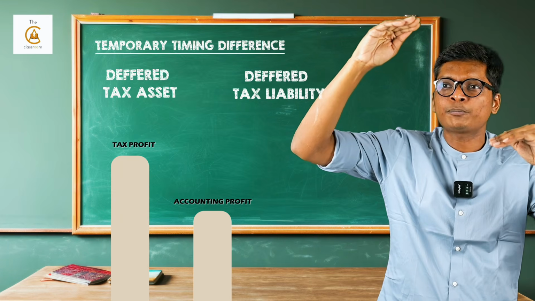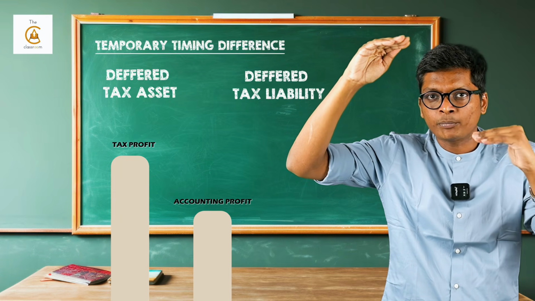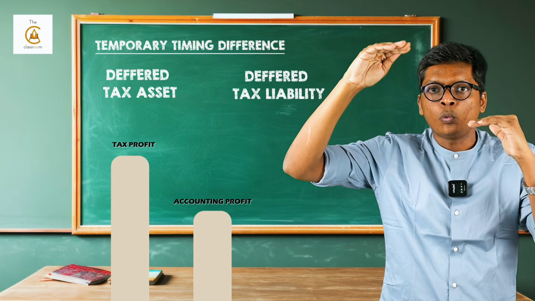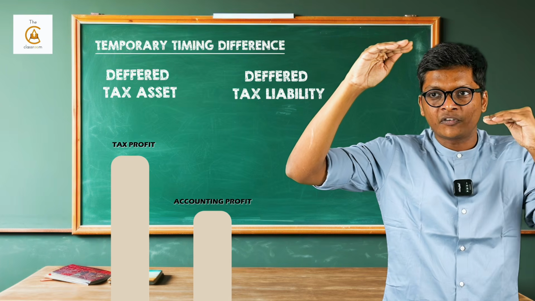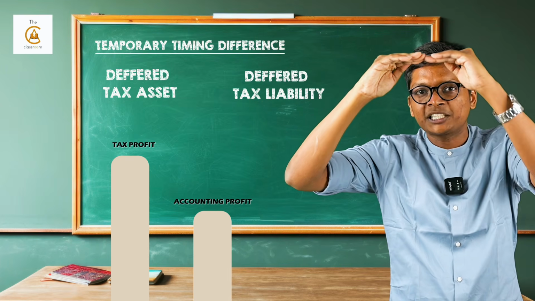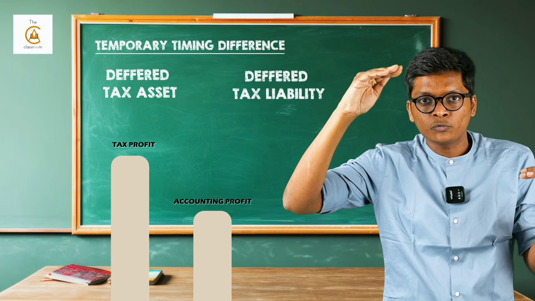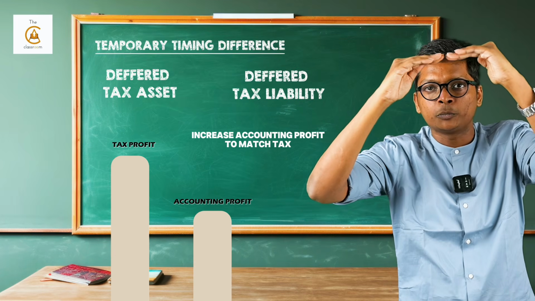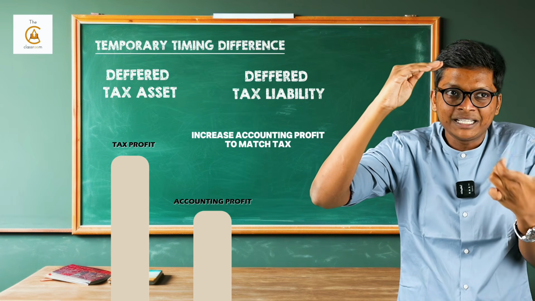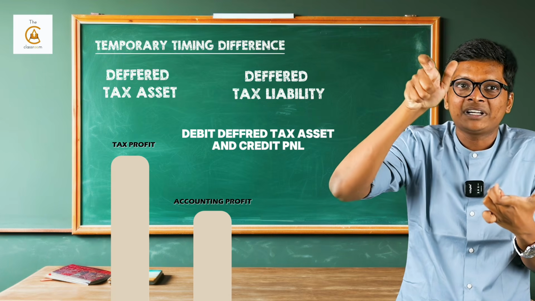If my tax profit is more and accounting profit is less, then what you have to do is always go from accounting profit to tax profit to match it. Therefore, you have to increase your accounting profit to match tax. That means you have to credit P&L and debit deferred tax asset.